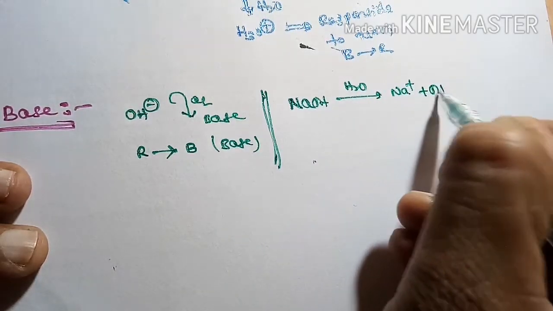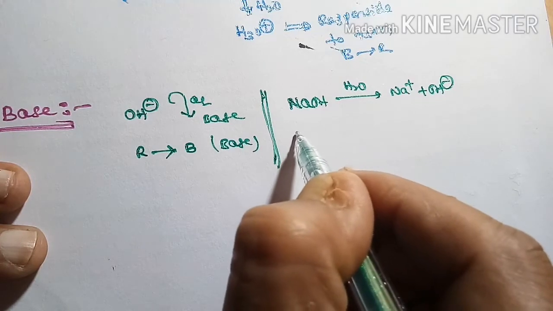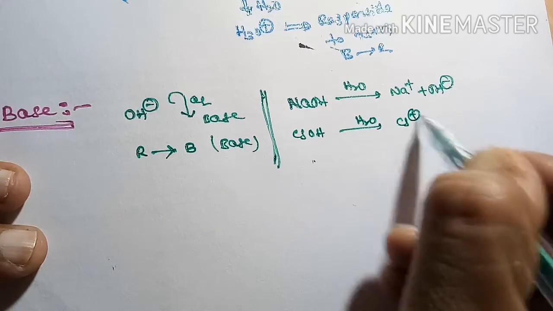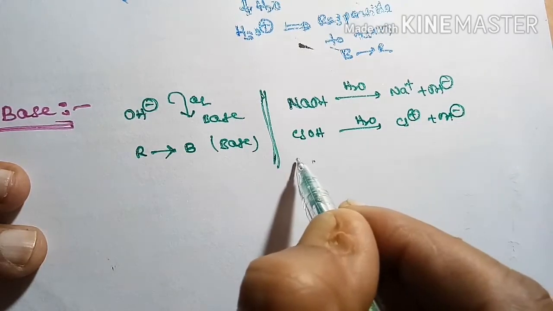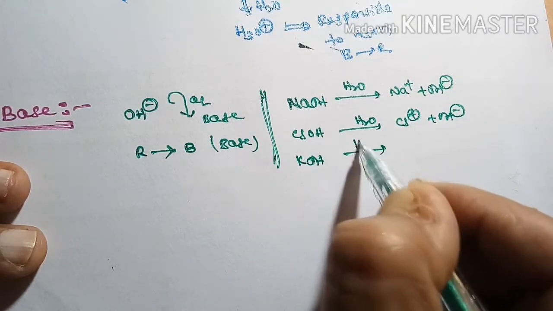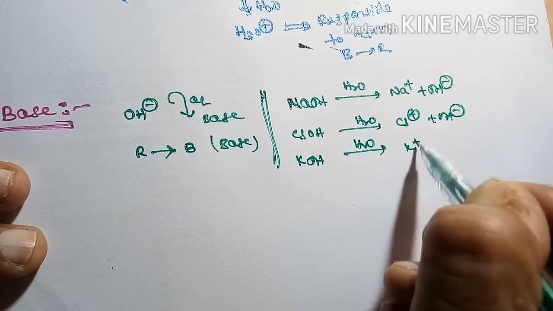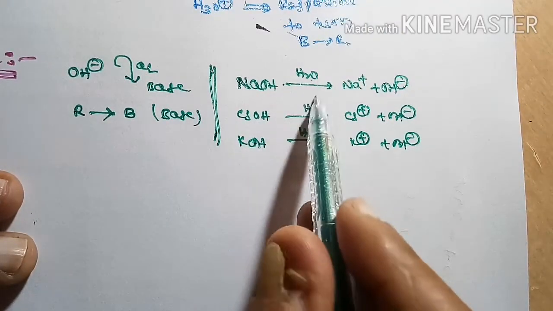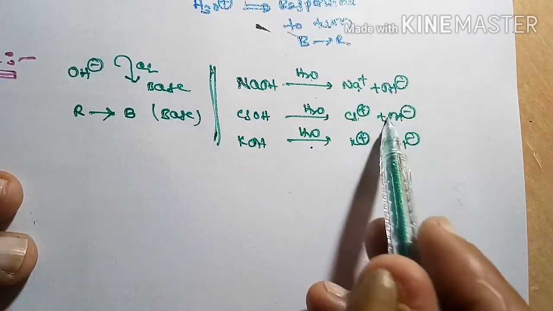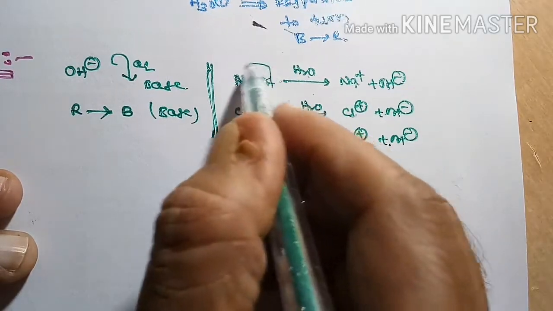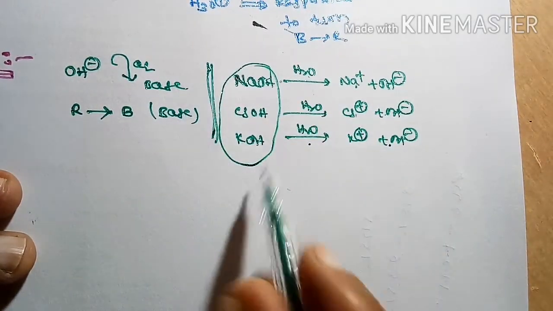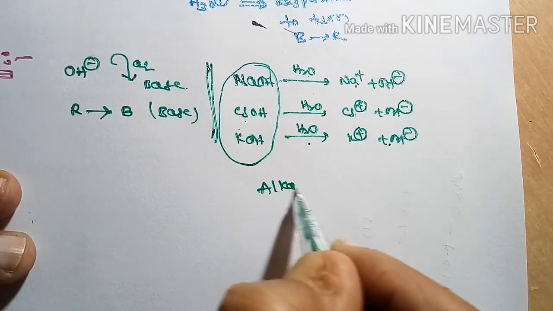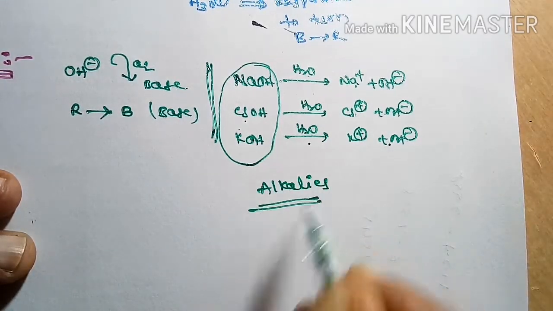It will give Na plus and OH minus ions. If I dissolve cesium hydroxide in water, it will give cesium plus ions and OH minus ions. If I dissolve potassium hydroxide in water, it will give K plus and OH minus ions. So these dissolve in water and give OH minus ions. Such bases which are dissolved in water are called alkalis.